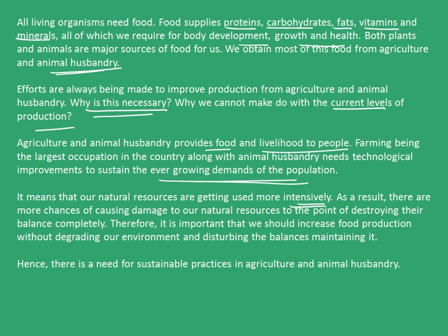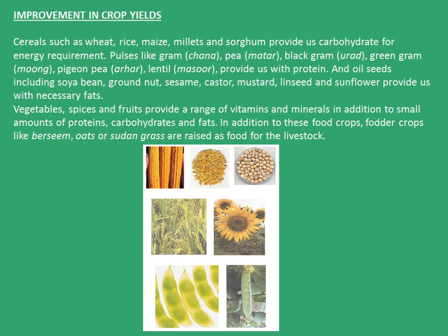As a result, there are more chances of causing damage to our natural resources to the point of destroying their balance completely. Therefore, it is important that we increase food production without degrading our environment and disturbing the balances maintaining it. Hence, there is a need for sustainable practices in agriculture as well as in animal husbandry. So let's begin with the first topic, improvement in crop yields.